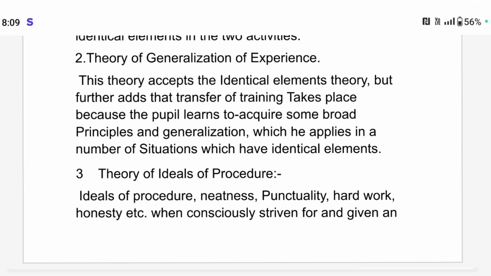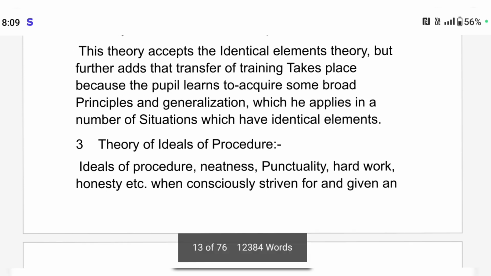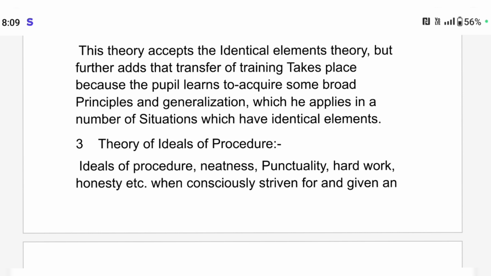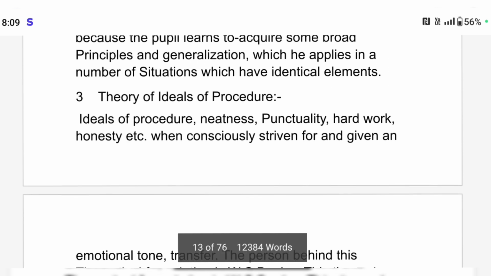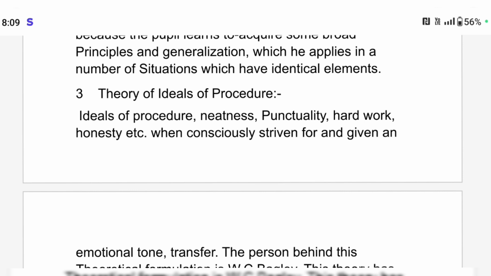But it further adds that transfer of learning takes place because people learn to acquire some broad principles, like generalization, which they apply in a number of situations which have identical elements.